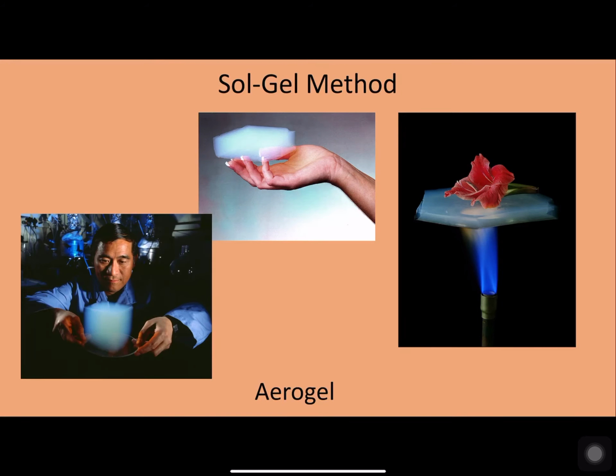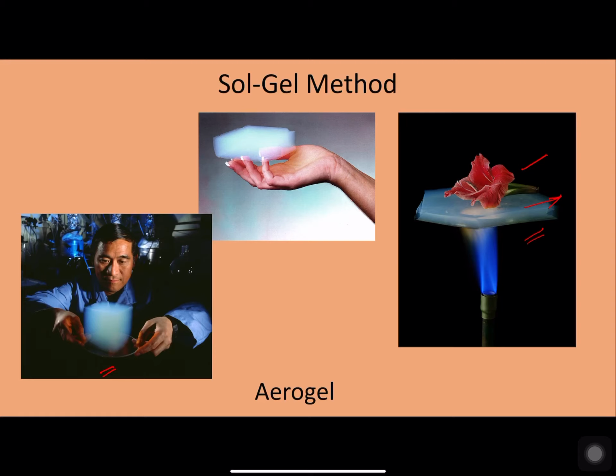So these are some pictures of aerogels. Here we can see a very large aerogel that has been formed, where, though it has such a volume, its mass will be very, very low. And the speciality of these aerogels is that they are highly non-conductive for heat. Here we can see that whenever a flower is placed over the aerogel and subjected to some flame, the flower is not affected by the flame. That is, this acts as a very high resistive material for heat. Like that, there are some more